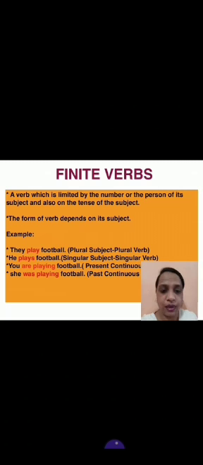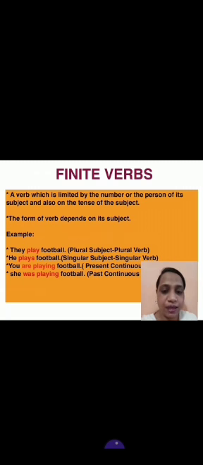As I have told you, finite verbs depend on person, number, subject and tense. A verb which is limited by the number, singular or plural, of the subject, or the person of its subject, and also by the tense, is a finite verb. The form of the verb depends on its subject.